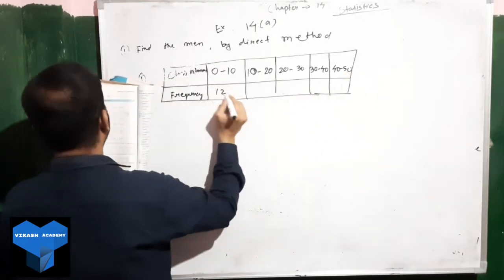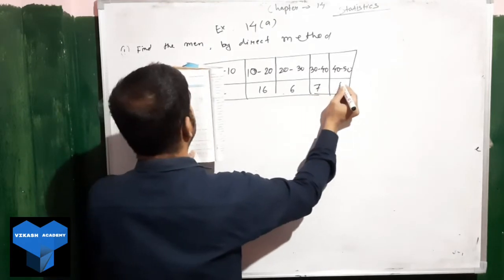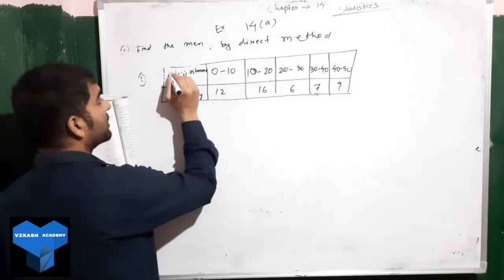Then we have the frequencies 12, 16, 6, 7 and 9. So the first column is what? Class interval.